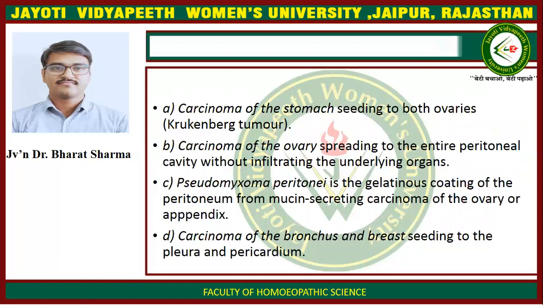Examples are carcinoma of the stomach seeding to both ovaries, Krukenberg's tumor; carcinoma of the ovary spreading to the entire peritoneal cavity without infiltrating the underlying organs. Pseudomyxoma peritonei is the gelatinous coating of the peritoneum from mucin-secreting carcinoma of the ovary or appendix. Carcinoma of the bronchus and breast seeding to the pleura and pericardium.